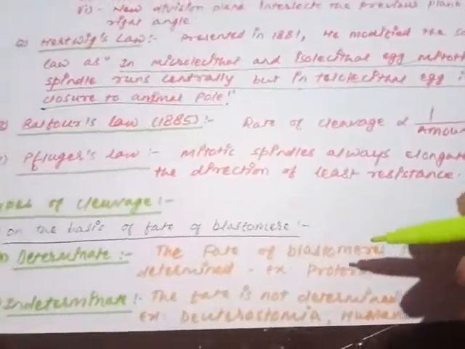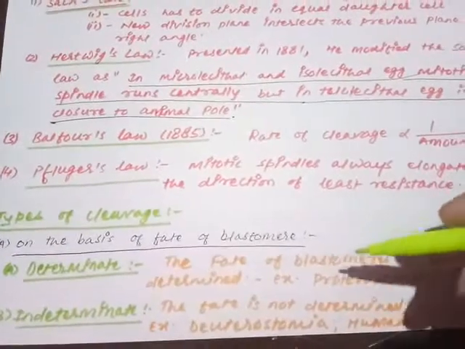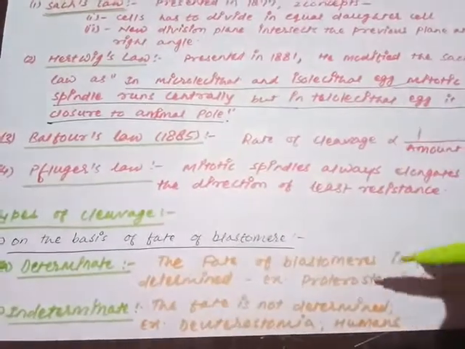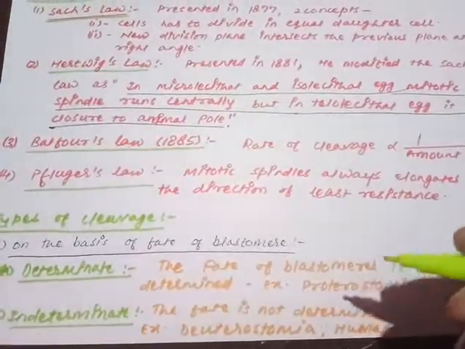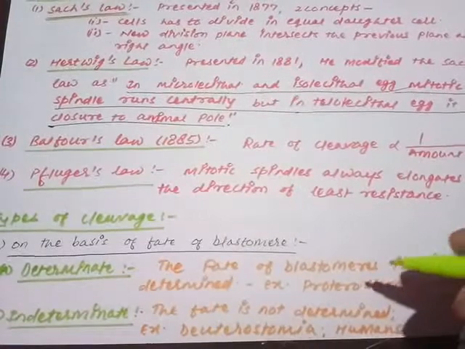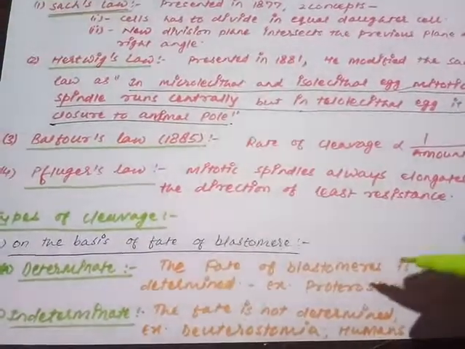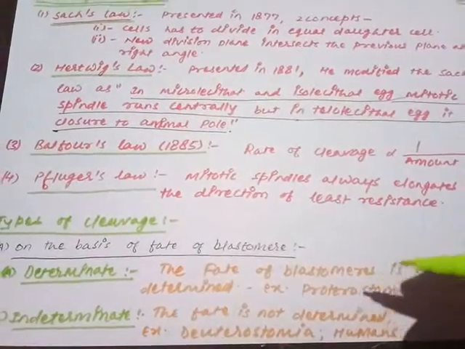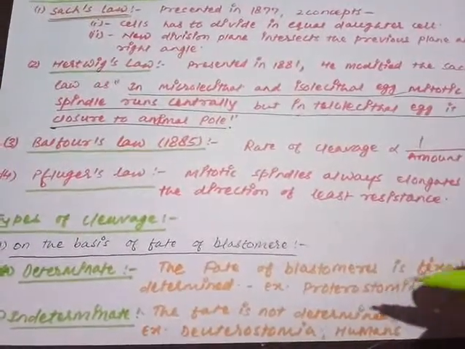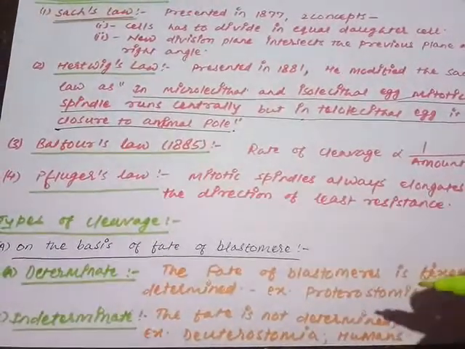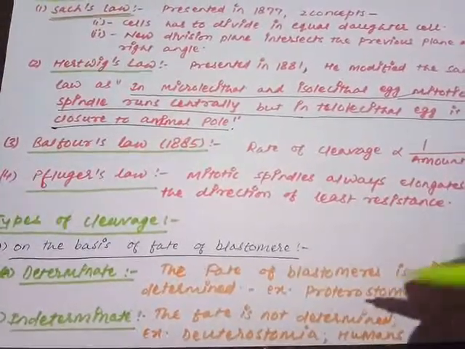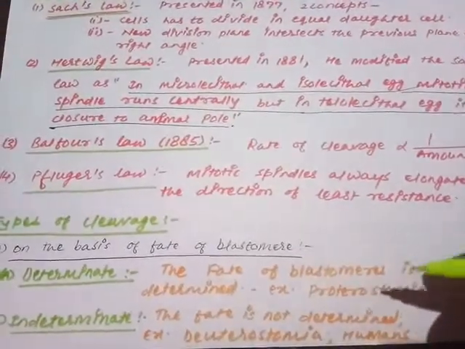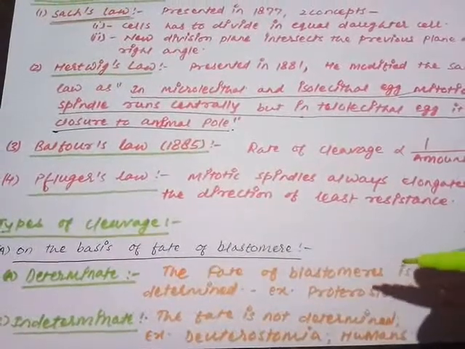Just opposite to determinate cleavage is indeterminate. Indeterminate means there is no fixed fate of the blastomere reported. The blastomere has no fixed future. Each and every blastomere is considered a totipotent cell. Each blastomere has the complete capability to produce the complete structure of the future embryo or organism. So if the blastomeres are damaged, degenerated or broken down, there will be no effect on the further development of the embryo.